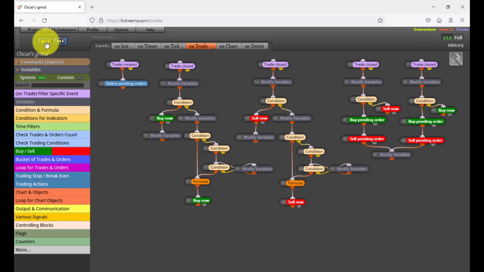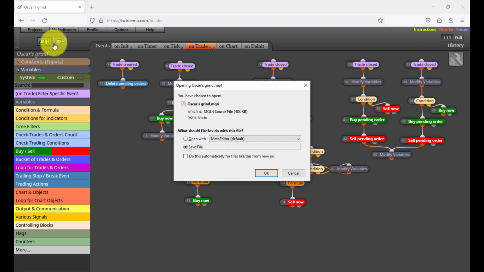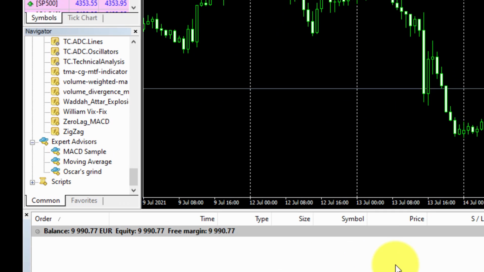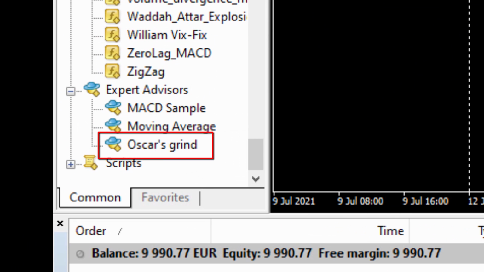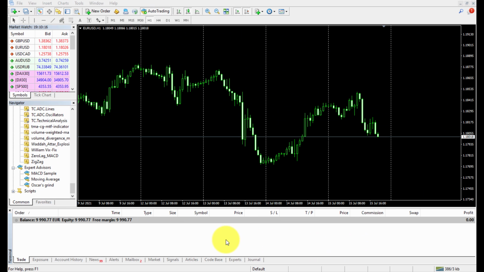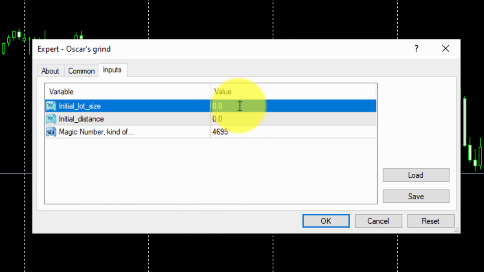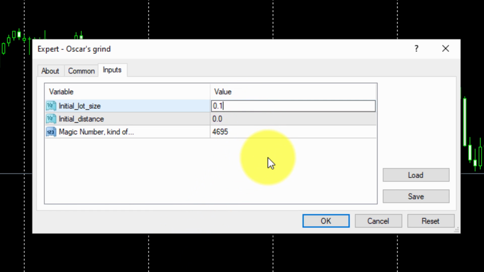Now let's see how it works. We download it and install it on our MT4 platform. In this example, we'll be using it on the $0 chart. When we drag the EA on the chart, we need to insert the input parameters. In the initial lot size parameter, we will type 0.1. This means all trades initiating a cycle will begin with this lot size.